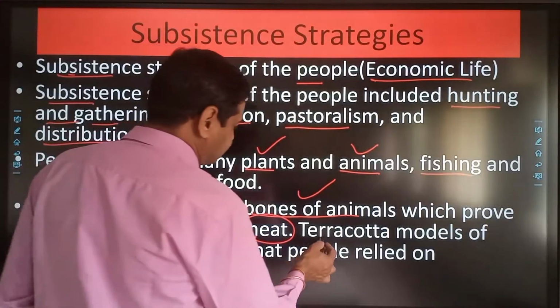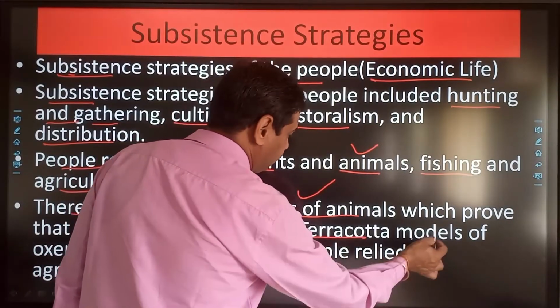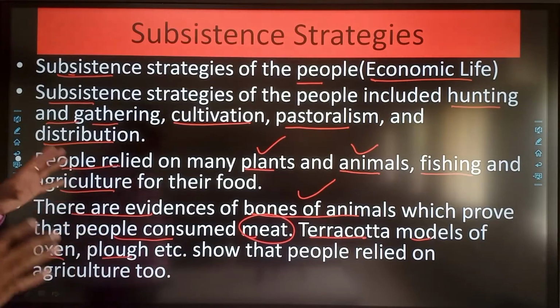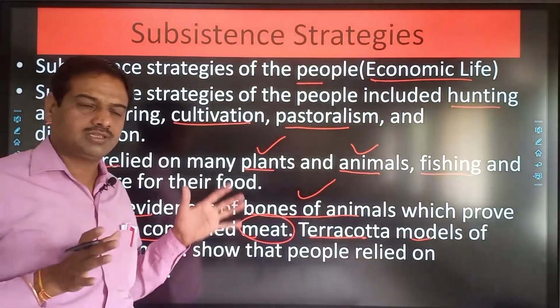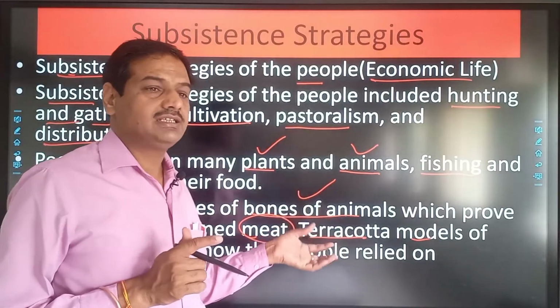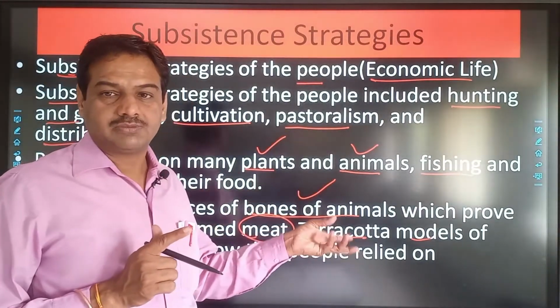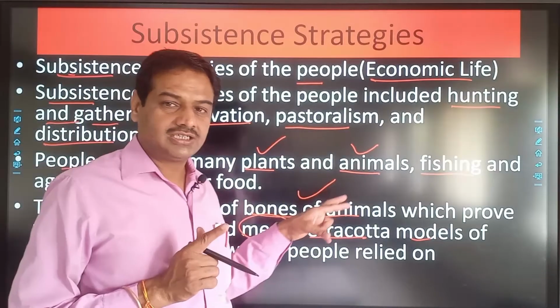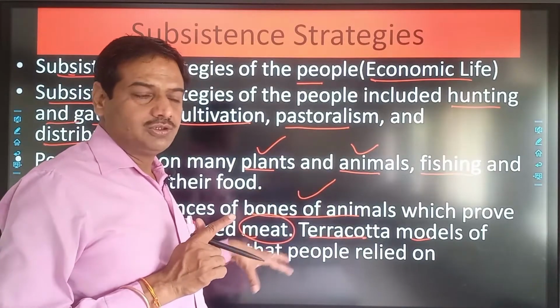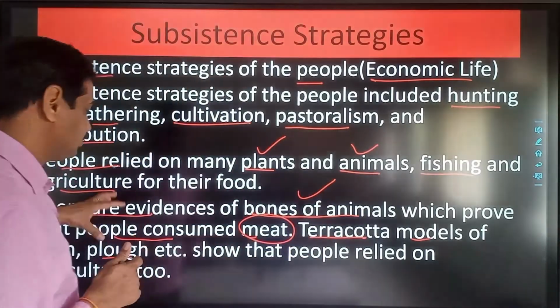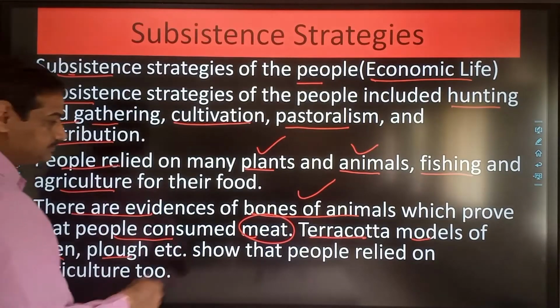Apart from that, we have also recovered terracotta models of oxen and plough. So oxen and ploughs, terracotta toys, have been obtained from the sites of Harappan civilization, and these two things indicate that they must have been used in cultivation, because the plough was used for cultivation, so they were aware of the cultivation technology, and oxen were used to pull the plough, so that kind of technology was also known to the Harappan people.